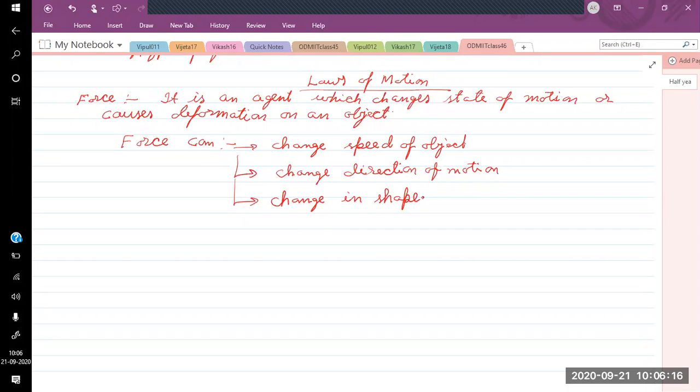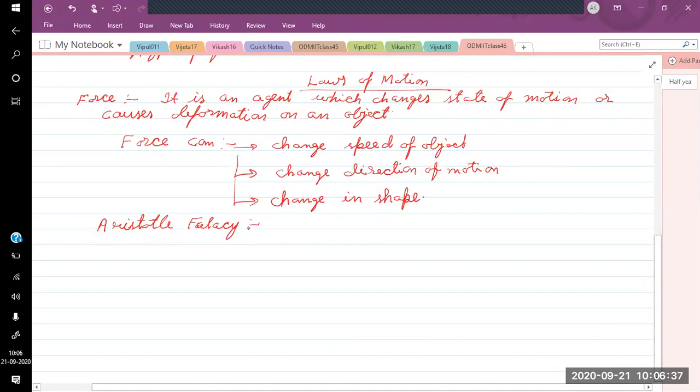So the first thing we are going to discuss is the Aristotle fallacy. What is the Aristotle fallacy? Aristotle was a scientist in the ancient Greek civilization, and he gave a theory that if an object has to move, there must be a constant or continuous force applied on the object.